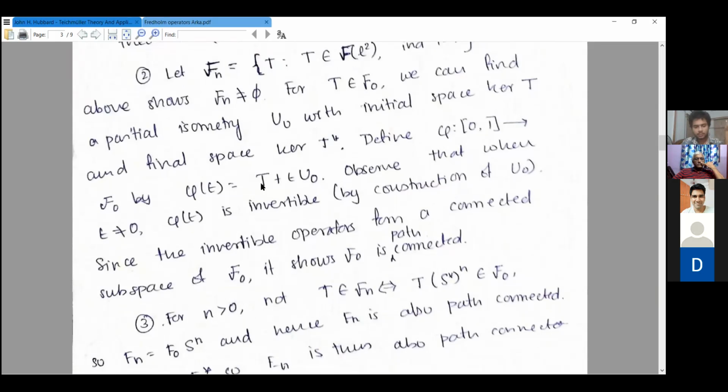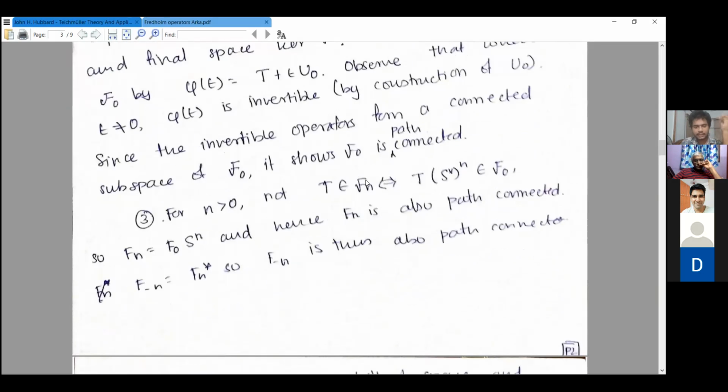Now for any other F n, note that if T is in F n, then T S star dual is in F naught, and vice versa. So F n is equal to F naught composed with S n star. So since F naught is path connected, okay. One second. Yeah. So how do you get the double equality? Sorry.